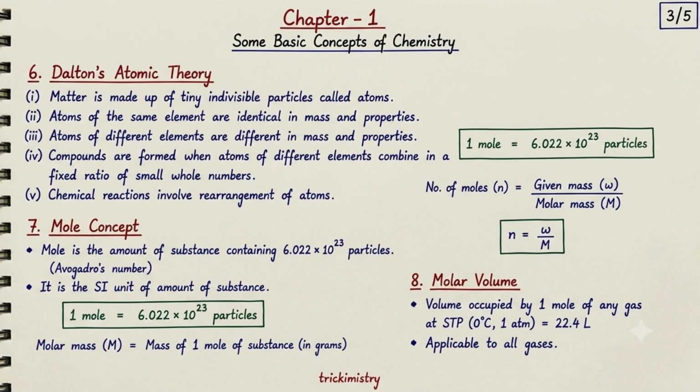Next is Dalton's atomic theory. According to Dalton, first, all matter is made up of tiny, indivisible particles called atoms. Second, atoms of the same element are identical in their mass and properties. Third, atoms of different elements have different masses and different properties. Fourth, compounds are formed when atoms of different elements combine in a fixed ratio of small whole numbers. And finally, during a chemical reaction, atoms are not created or destroyed. They are simply rearranged to form new substances. These are the basic postulates of Dalton's atomic theory.